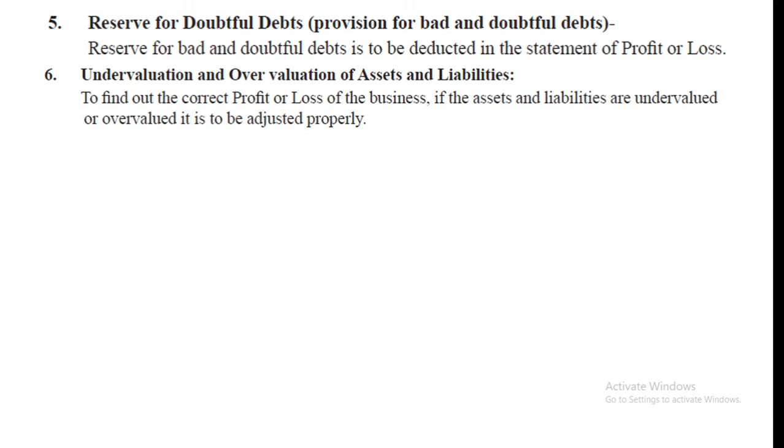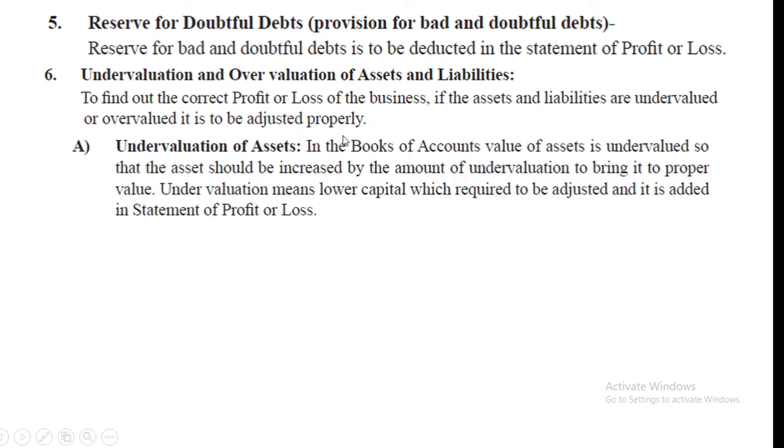Now, undervaluation and overvaluation of assets and liabilities. To find out the correct profit or loss of the business, if the assets and liabilities are undervalued or overvalued, they are to be adjusted properly.